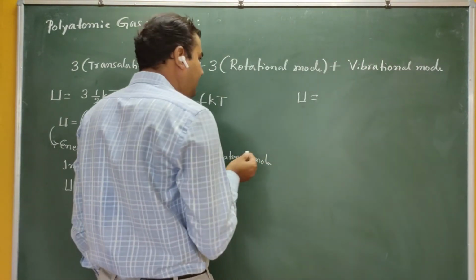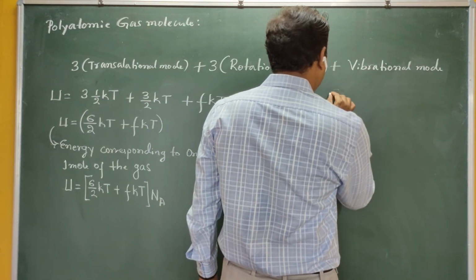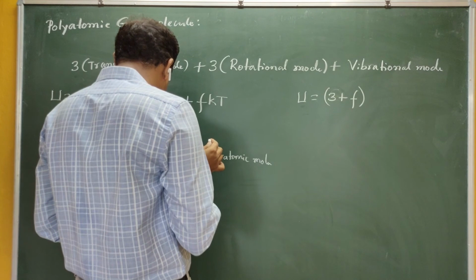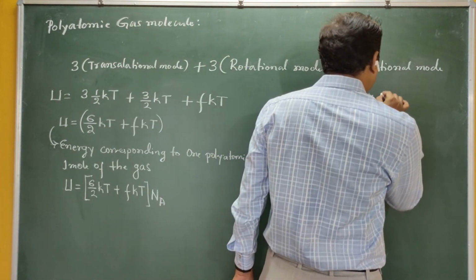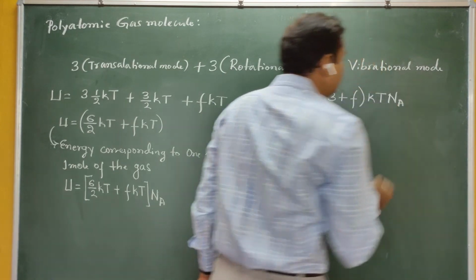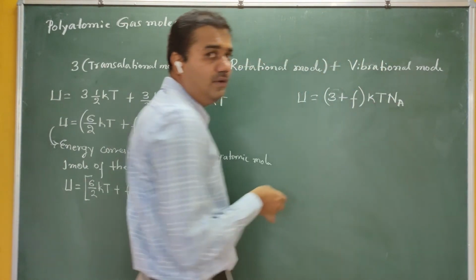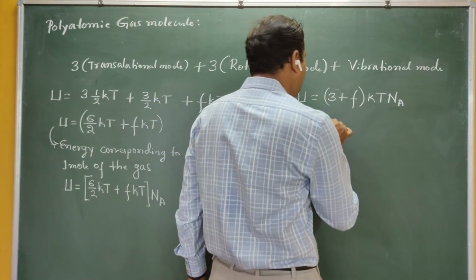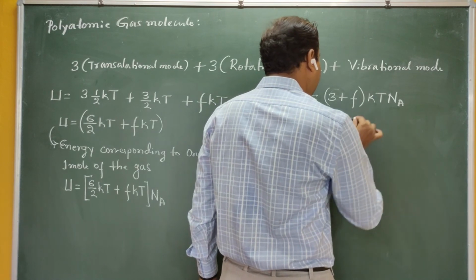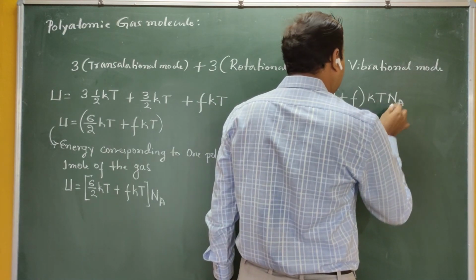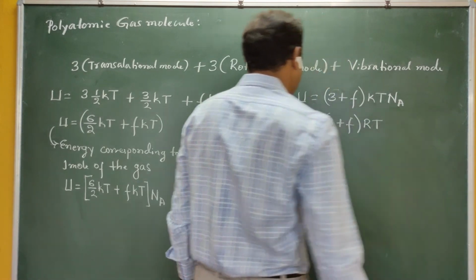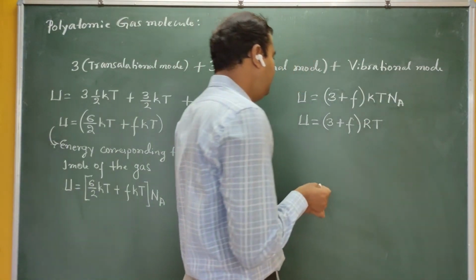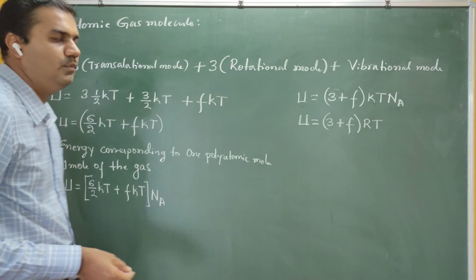Which is common here? kT is common. 6 by 2 is nothing but 3, so it is 3 plus F into kT into Na. K is the Boltzmann constant and N is the Avogadro number, so Boltzmann constant multiplied by Avogadro number gives the universal gas constant. Therefore U is 3 plus F into RT. This is the energy corresponding to 1 mole of the gas.